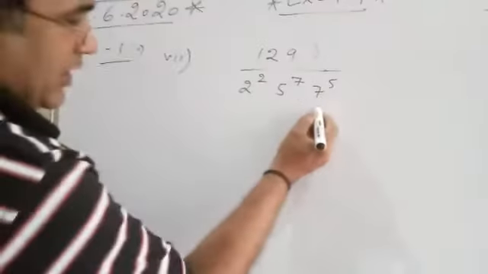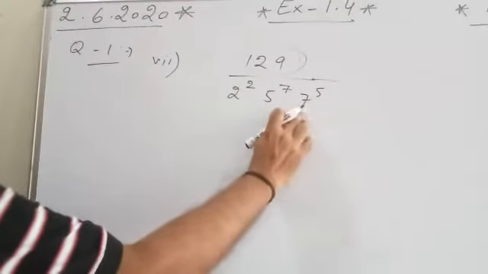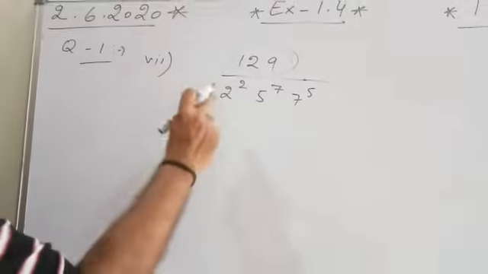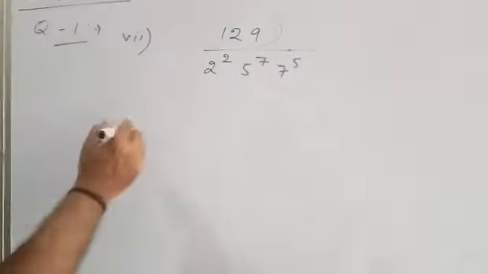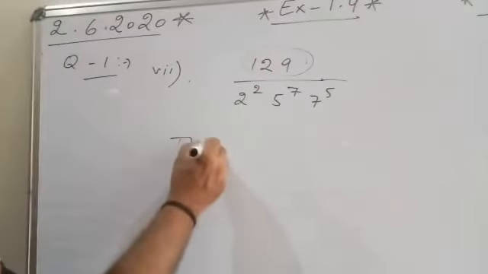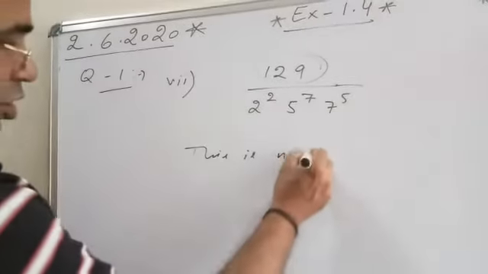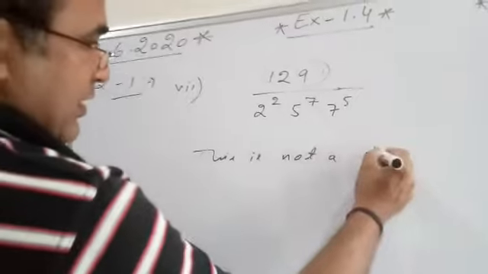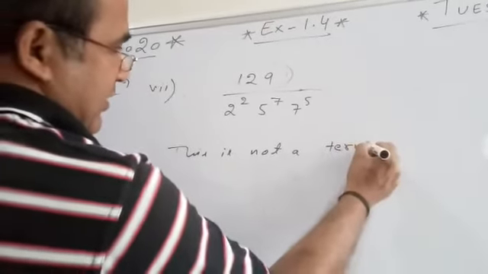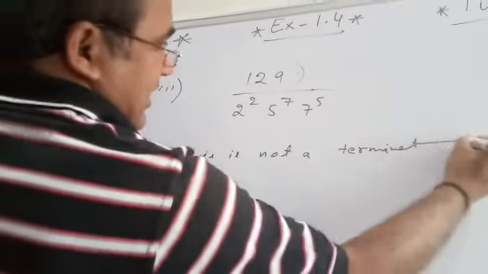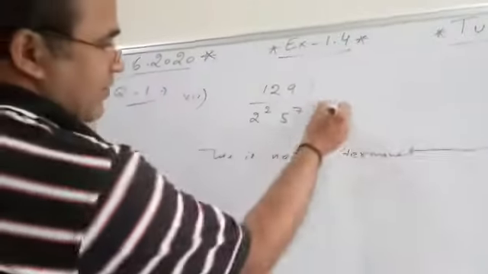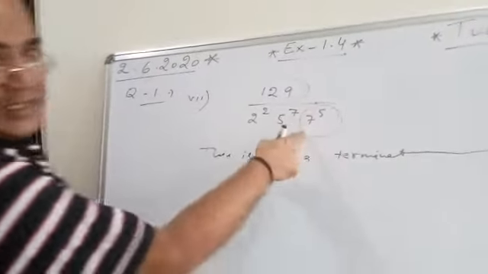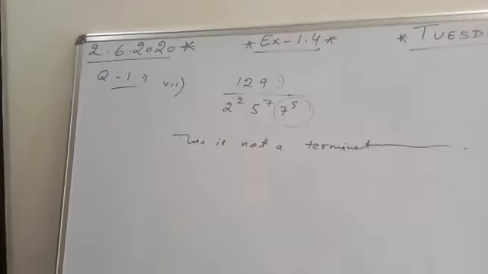But in the denominator you can see except 2 and 5, 7 is also present. So directly you can write this is not a terminating decimal expansion. Why non-terminating? Because in the denominator 7 factors are there.